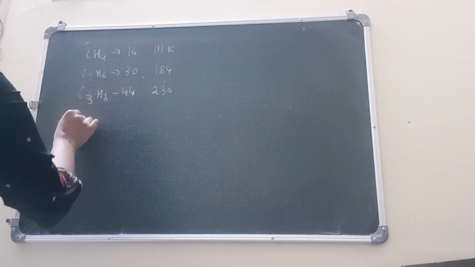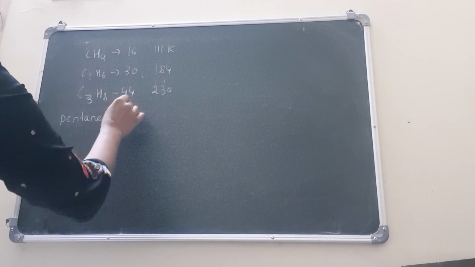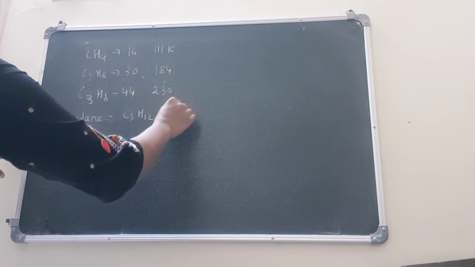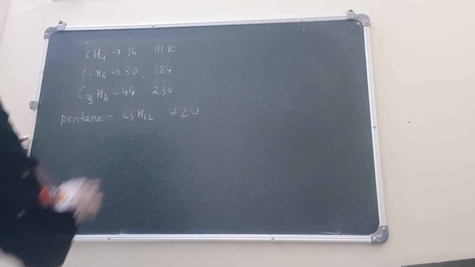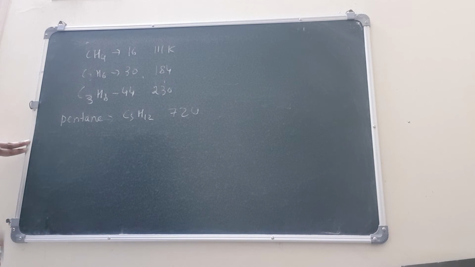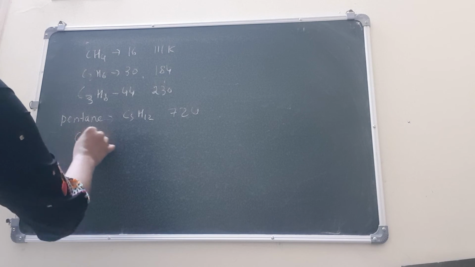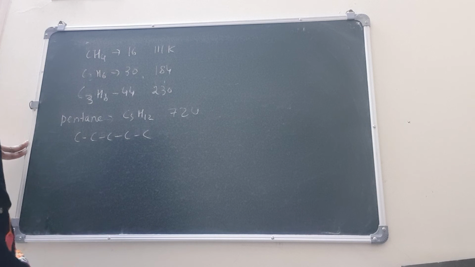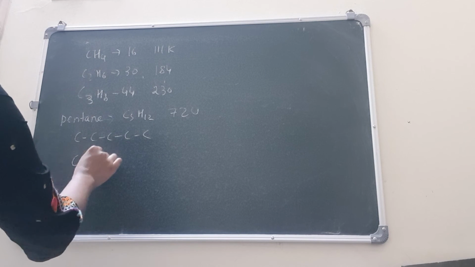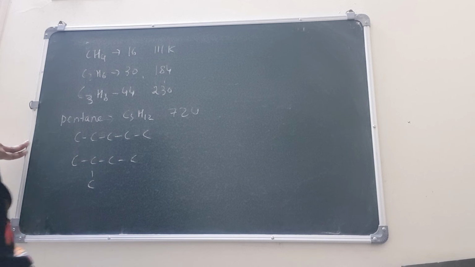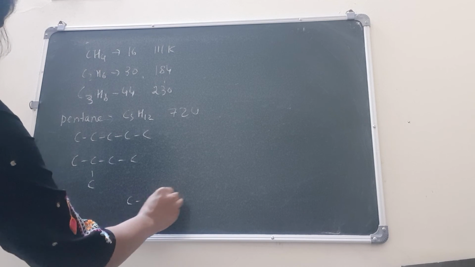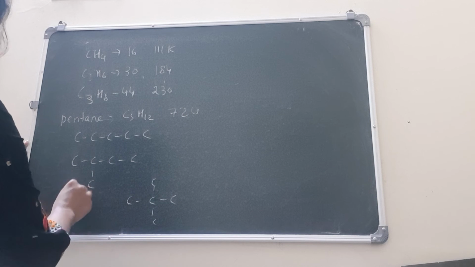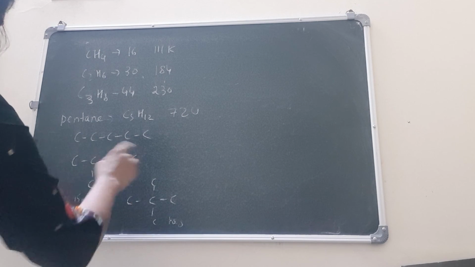Now, let us consider pentane, and you know that there are different isomers of pentane. The molecular formula is C5H12. This is pentane, and its molecular mass is 72 u: 60 plus 12, 72, right? So now, what are the different isomers? One is your straight chain, this is n-pentane. And then you have isopentane. And then you have your neopentane. This is isopentane. This is neopentane. And you know the IUPAC names.